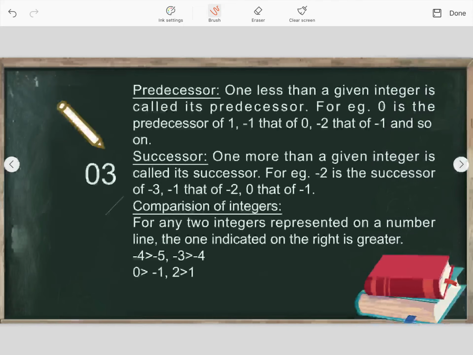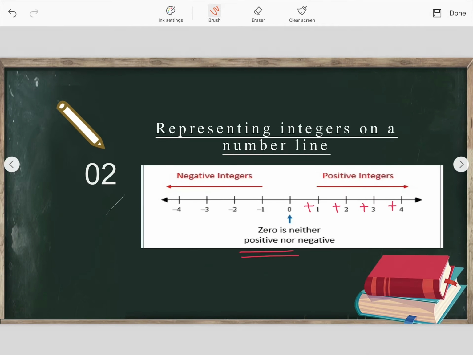The first one, predecessor. Predecessor means one less than a given integer is called its predecessor. Okay, one less than a given integer. Look at the number line. See, the number line is given here.